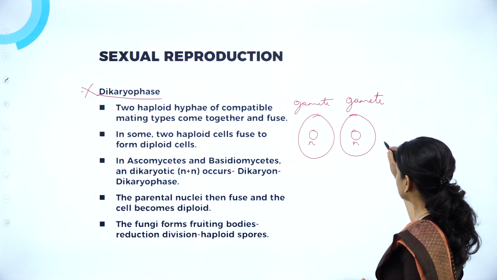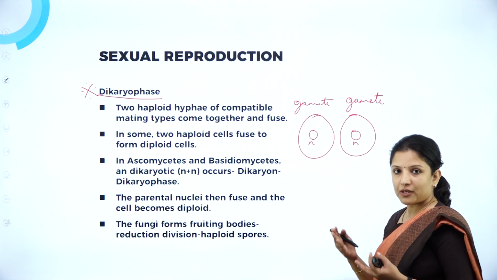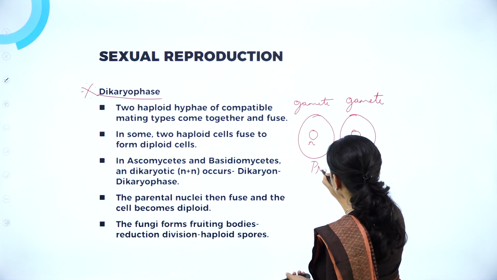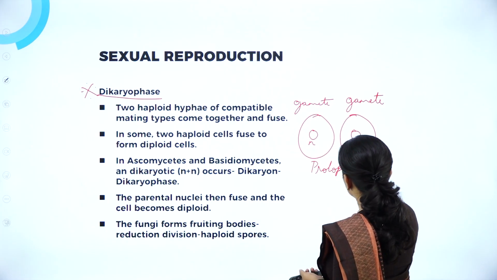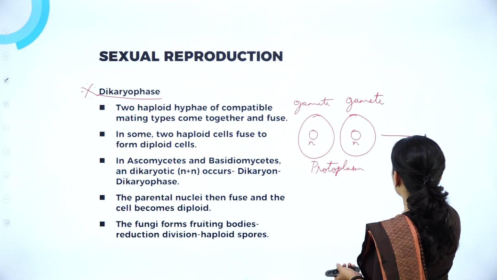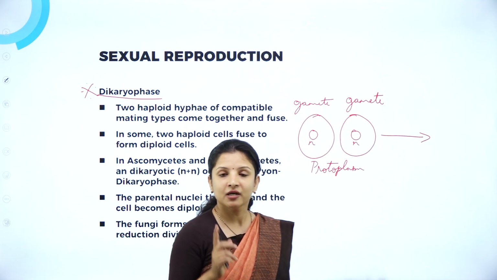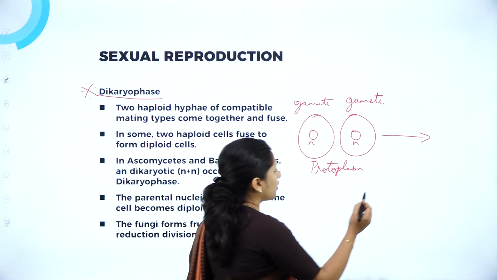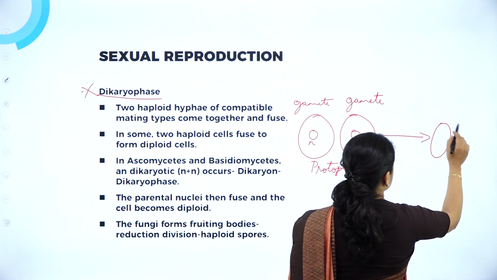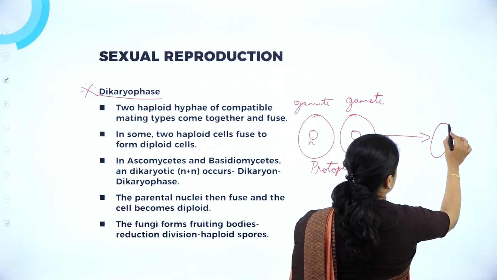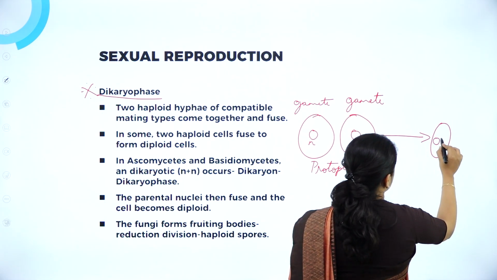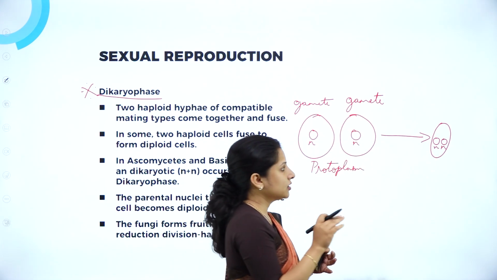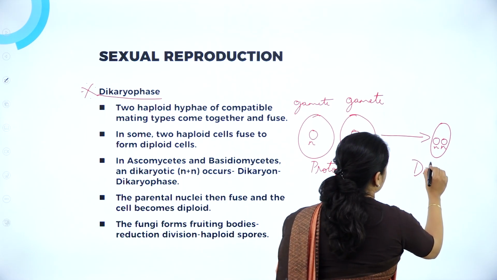Now these gametes, first what happens? The protoplasm will fuse, right? So here protoplasm fusion will occur. After the protoplasm fusion, what was it supposed to enter into, which step? Karyogamy, right? But in some fungi, what happens? Karyogamy will not occur. What happens here is the two cells will fuse to become a larger cell, and the nuclei will not fuse. Instead, the nuclei will remain inside the cell as such. Now, this is a dikaryotic phase.